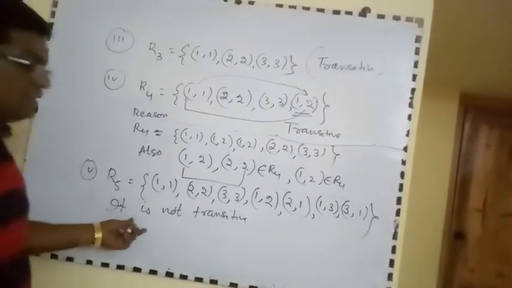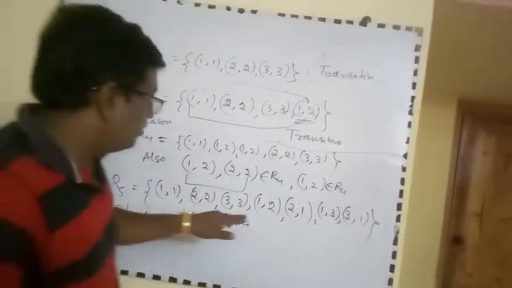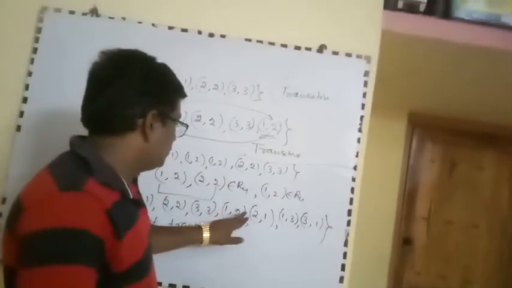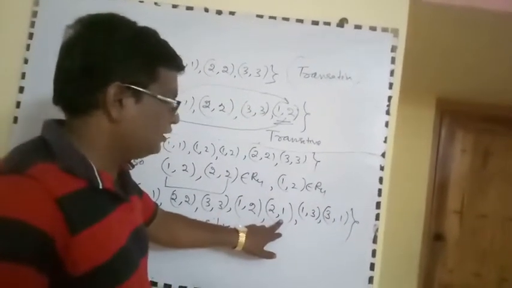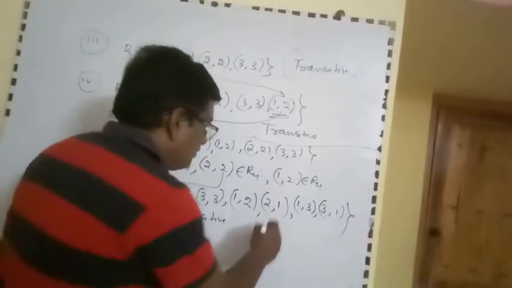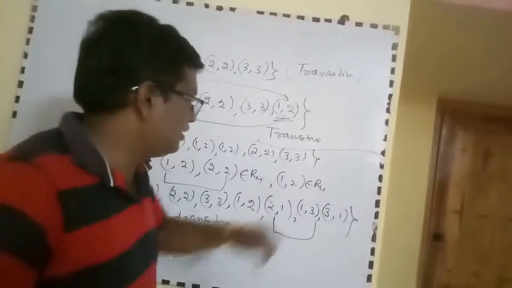How is it not transitive? Now discuss. Here (2, 1) and (1, 3) are present. Compare this in order: (2, 1), (1, 3).